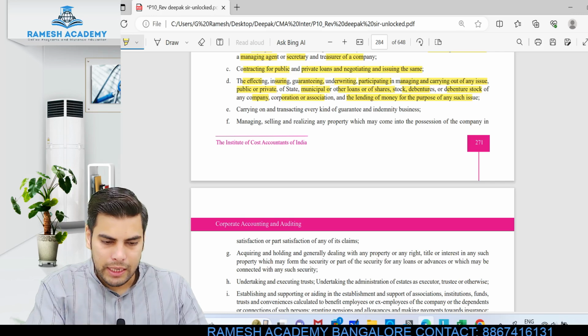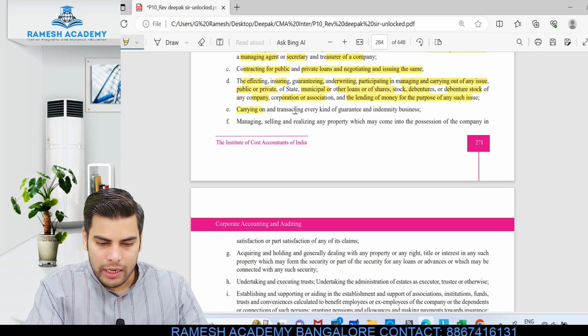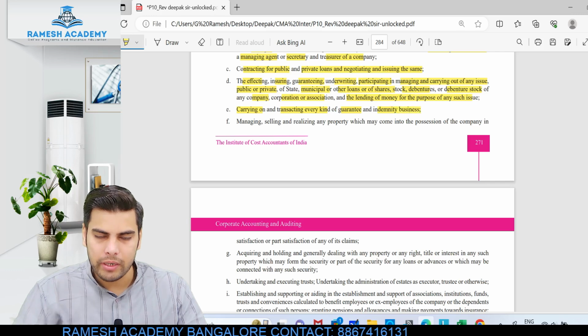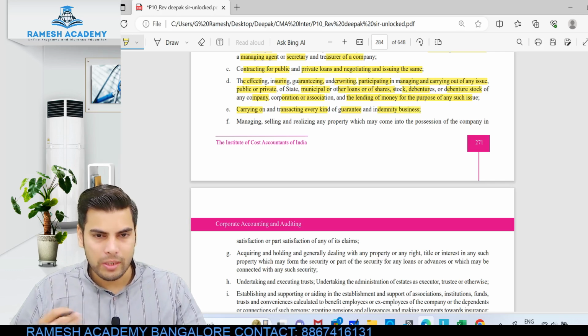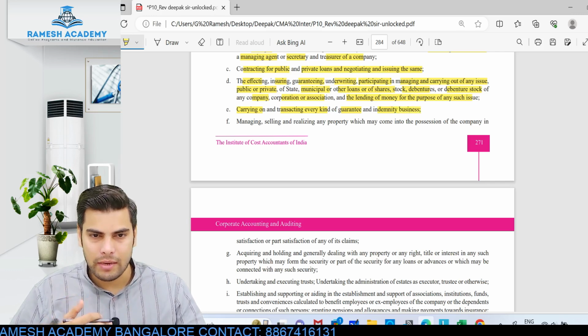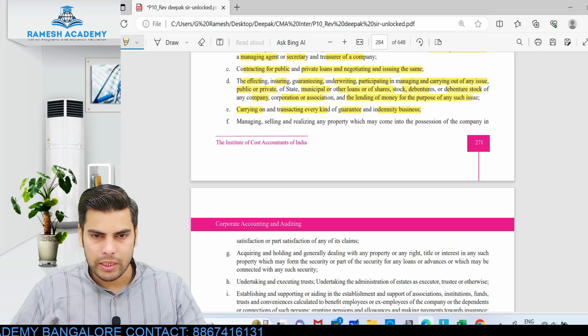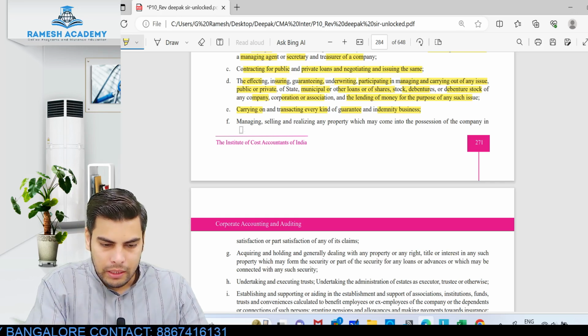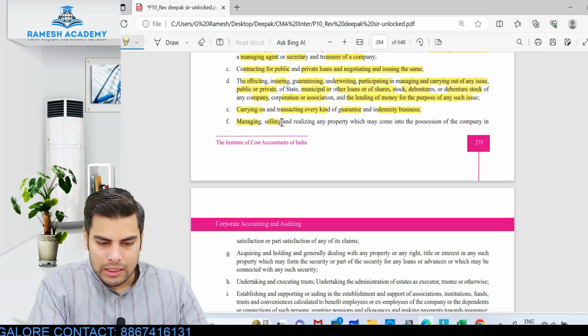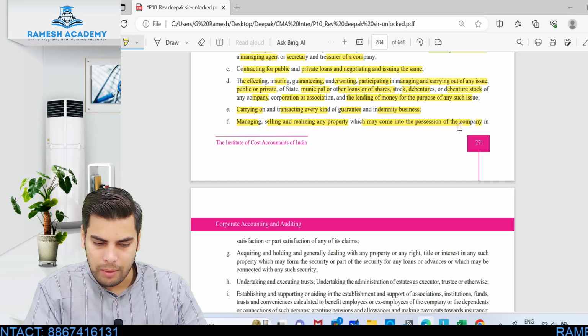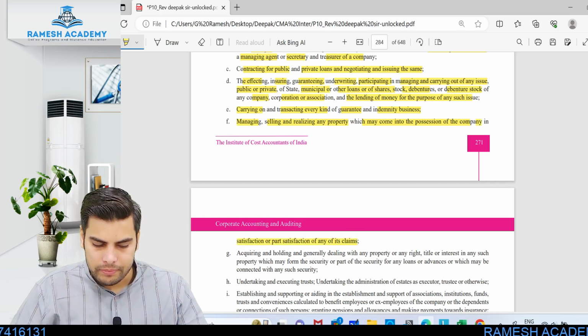Clear? Then the next point is carrying on and transacting every kind of guarantee and indemnity business. So they can also provide some guarantee, they can act as indemnity for any kind of thing. They can provide the guarantee or surety basically. All right. Then the next activity is managing, selling and realizing any property which may come in the possession of the company in the satisfaction of any part settlement of any of the claim.